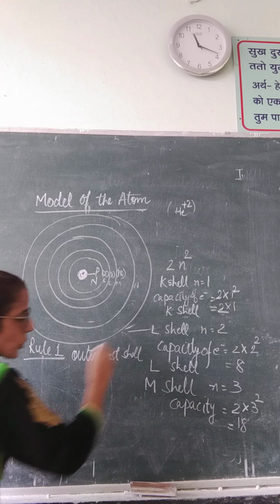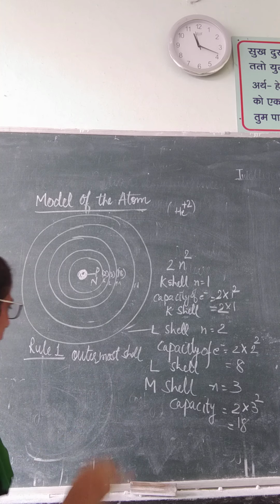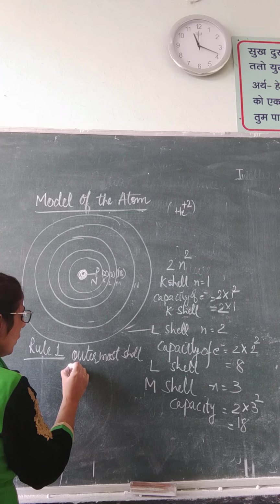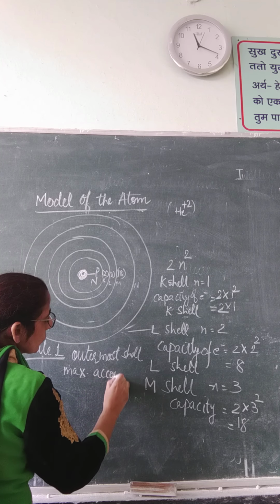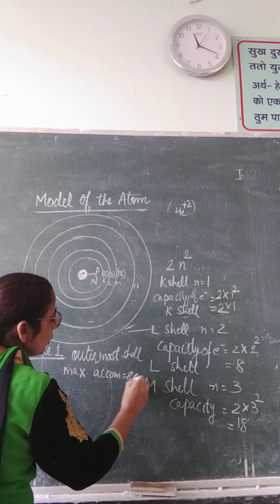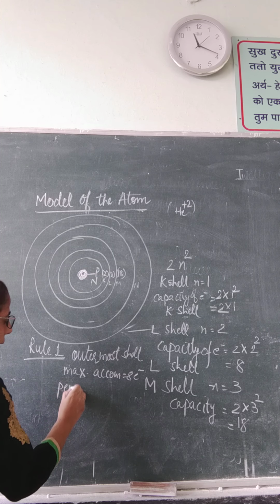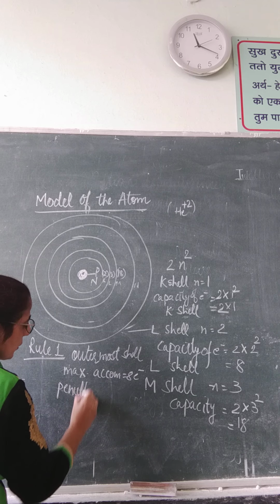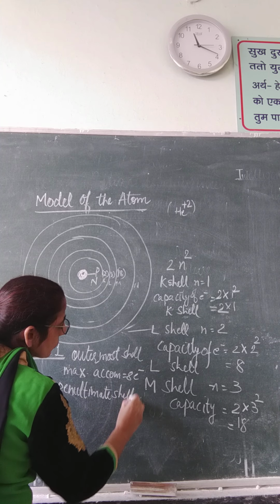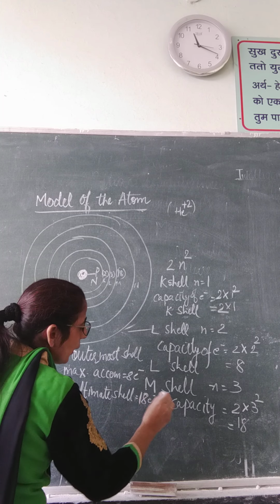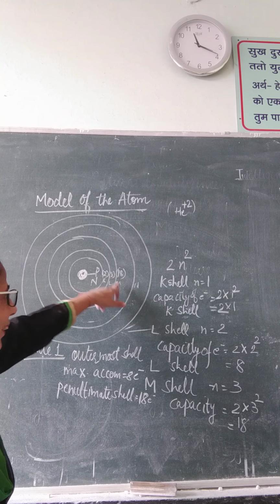And the penultimate shell cannot have more than 18 electrons. Penultimate means second last, and it can have a maximum of 18 electrons.